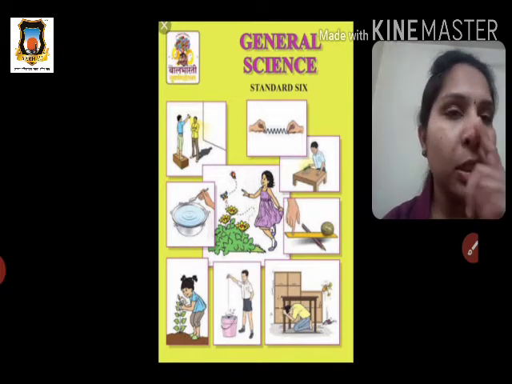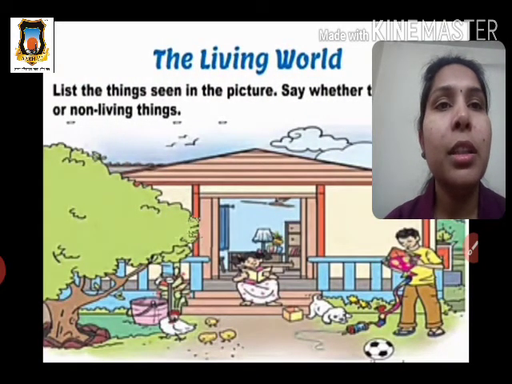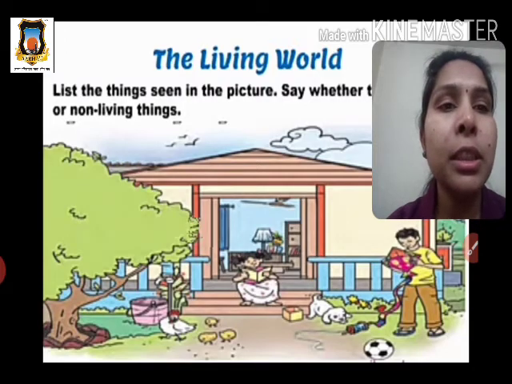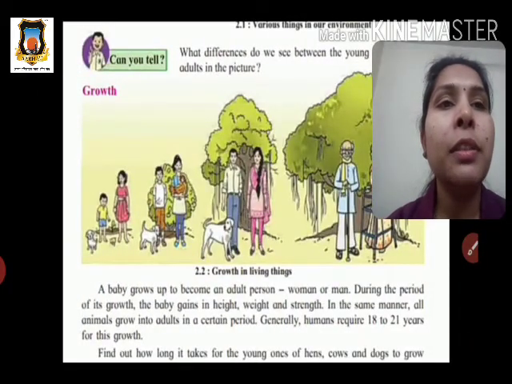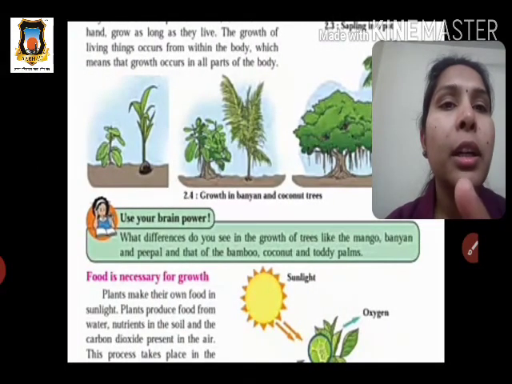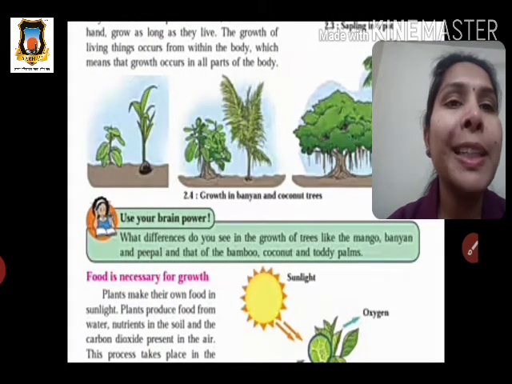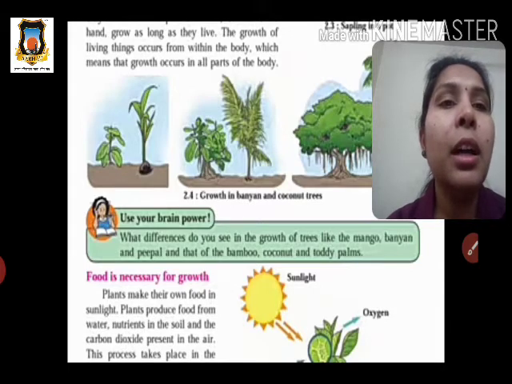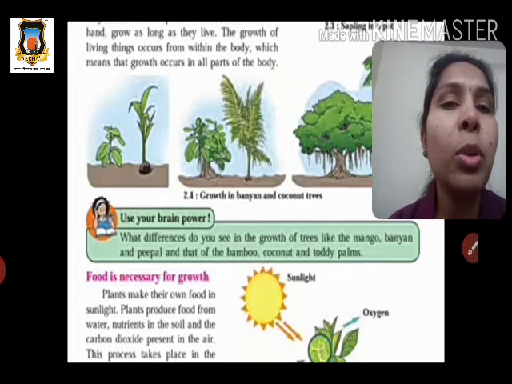So in the last lecture we started the living world. Do this activity and find out the living things and non-living things in this picture. We also saw the first characteristic of living things, that is growth. We completed how food is necessary for the growth of all living things, and we saw that the photosynthesis process is very important in plants. By this process, plants prepare their food by themselves.